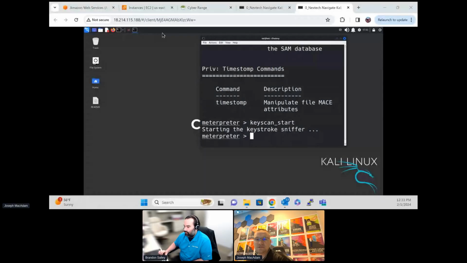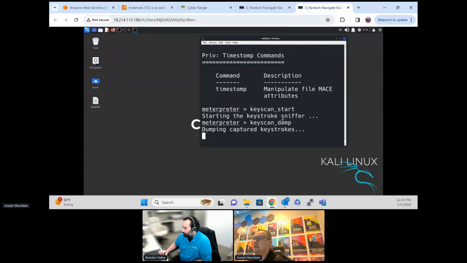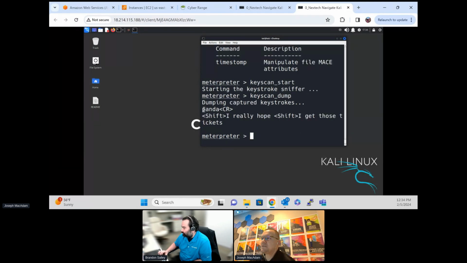And we're going to see that we're able to see all those keystrokes. You see, yep, that he just typed. So I'm going to just simply do a key scan_dump. And notice here, there it is. There it is. So there's when he searched for Panda. And there's, I really hope I get those tickets.